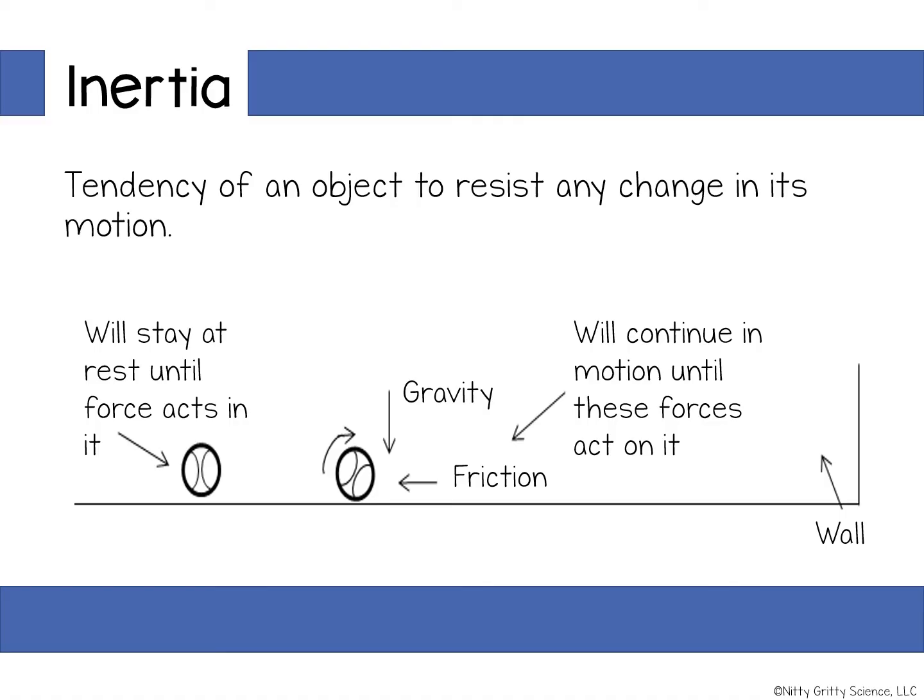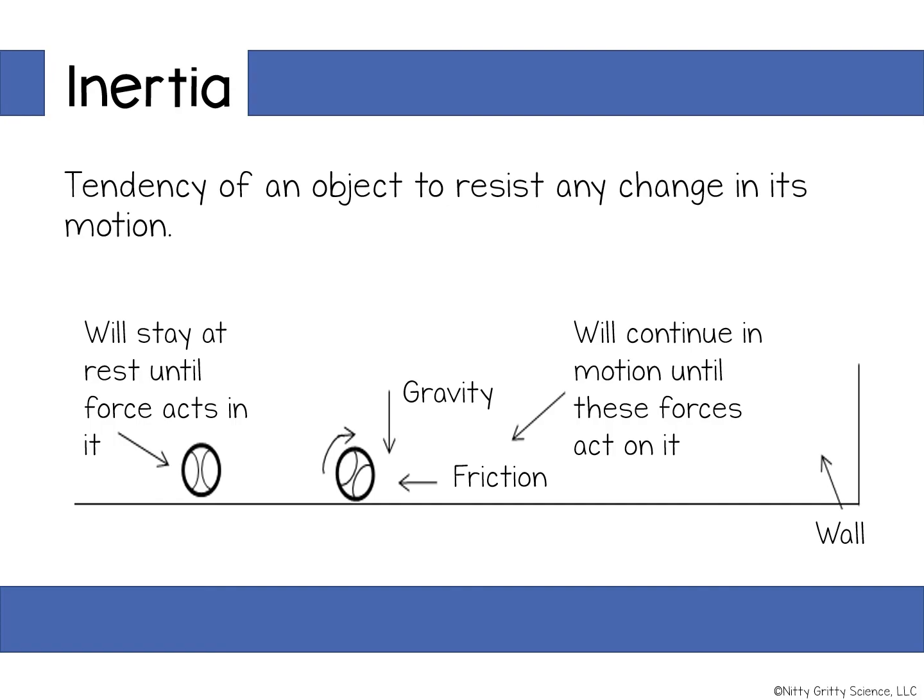The passenger without the seatbelt is demonstrating the property of inertia. Inertia is the tendency of an object to resist any change in motion. If an object is moving, it will have uniform motion and will keep moving at the same speed and in the same direction unless an unbalanced force acts on it. This is why Newton's first law of motion is sometimes referred to as the law of inertia.